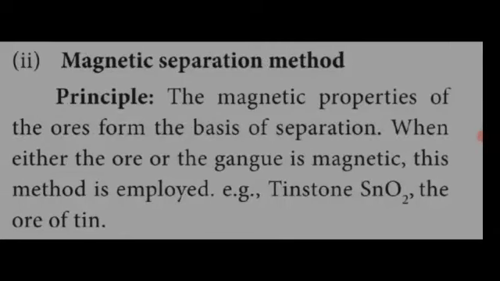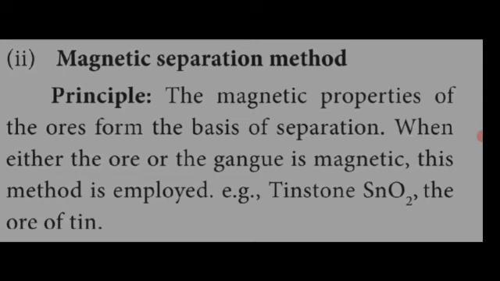Let's see another concentration method, the magnetic separation method. What is the principle used? The magnetic properties of the ore form the basis of separation. When either the ore or the gangue is magnetic in nature, this method is employed.